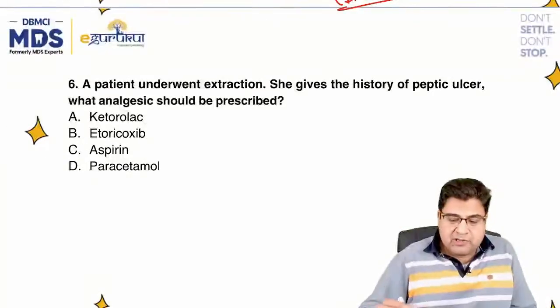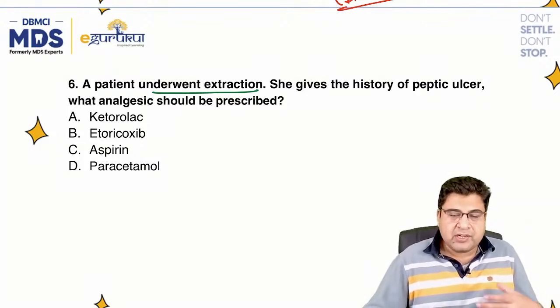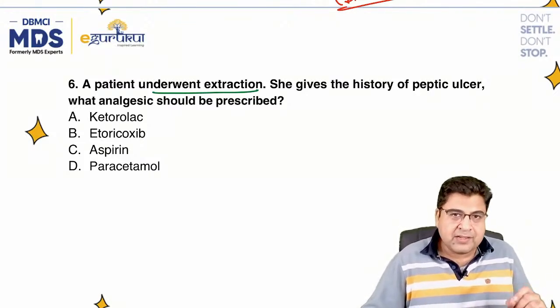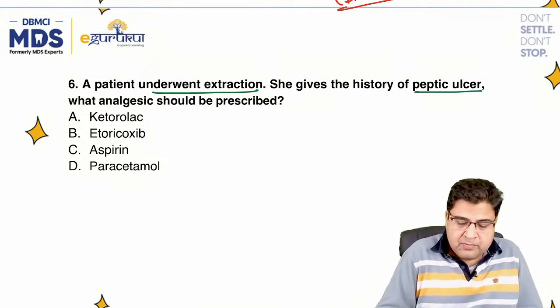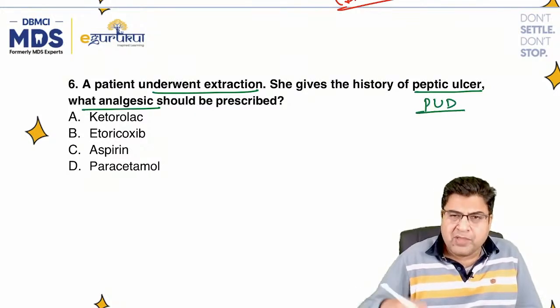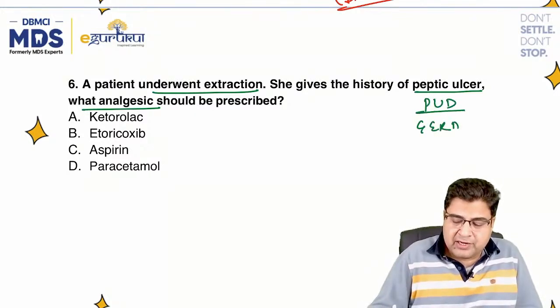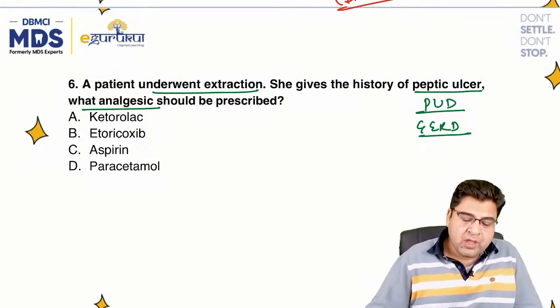Now, question number 6. The patient has undergone some dental extraction, because I don't know the exact technical terms for the extraction, so I've just written extraction. Now, the patient has a history of some peptic ulcer disease, or maybe the patient has a history of GERD. Now, which analgesic should be prescribed? Which painkiller should be given?